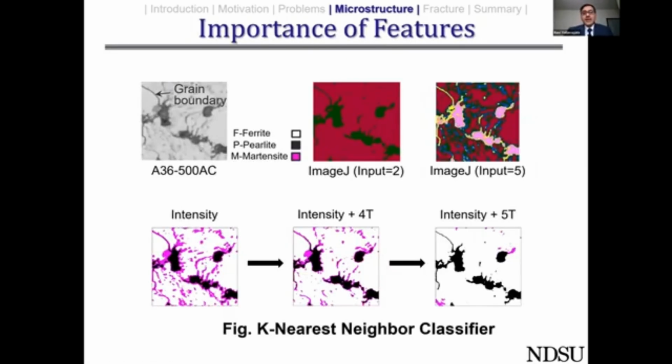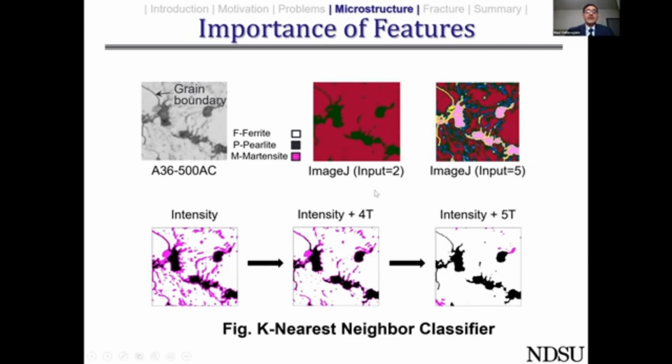So here, I would like to emphasize the importance of features that we have chosen to work with. Although this is not fair, I would like to make a comparison between how our method fares with comparison to commercial software, which is ImageJ. In the case of ImageJ, if you want to use it for identifying the phases using an optical microscopy image, you have to specify well in advance how many phases are readily available in that particular microstructure. So if you just put 2 as the number of metallurgical phases, then this is the image that you get. And if you put 5 as the input, then this is the image that you get. That means these are the 5 phases that are available.